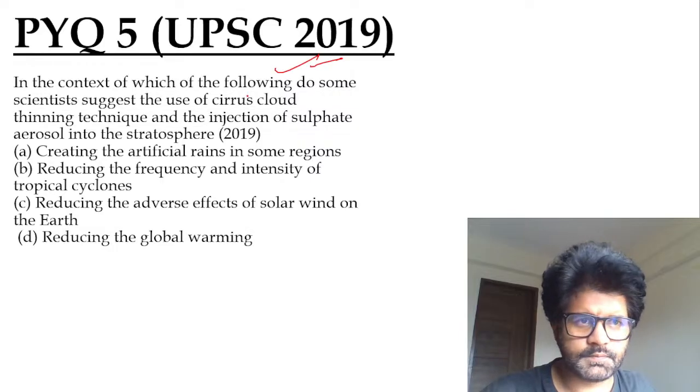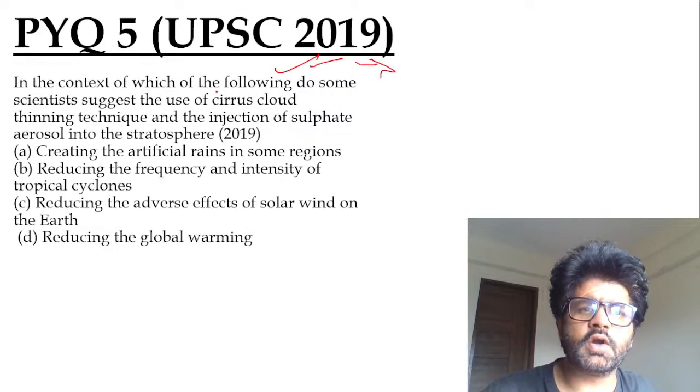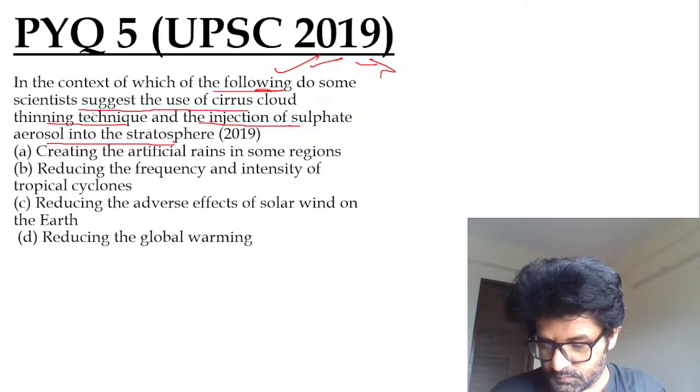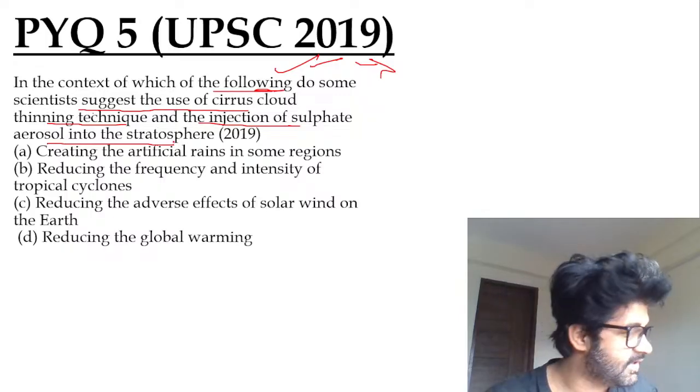PYQ 5. UPSC 2019. In the context of which of the following do some scientists suggest the use of cirrus cloud thinning technique and injection of sulfate aerosol into the stratosphere? Thank you, Pratik.